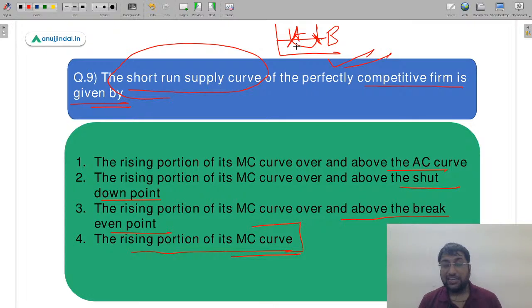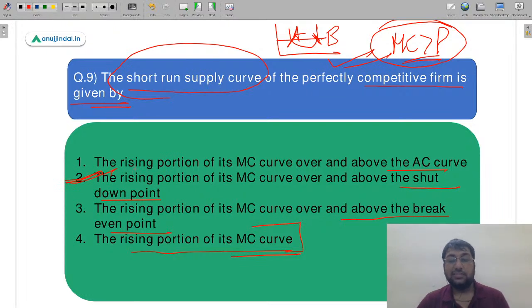So सप्लाई कर्व के बारे में बात कर रहे हैं and you have to take into consideration both break even as well as shut down points. So I was pretty sure कि आप कंफ्यूज होने वाले होंगे and I could see a lot of students getting कंफ्यूज. This is the curve once it crosses your shut down point. जब तक आपका शट डाउन पॉइंट क्रॉस नहीं हो जाता, that means MC becomes greater than price curve. You cannot denote it to be a supply curve. आप उसको supply curve नहीं बता सकते हैं because ultimately it is going to rise and exceed the shutdown point, and therefore यहाँ पे जो correct answer हो जाएगा that would not be third, it would rather be second. So second answer हमारा सही answer हो जाएगा.